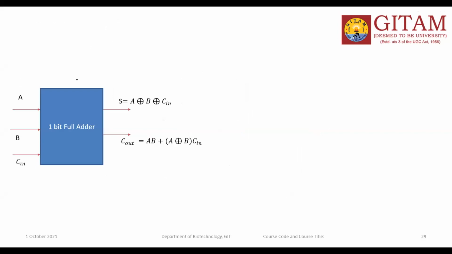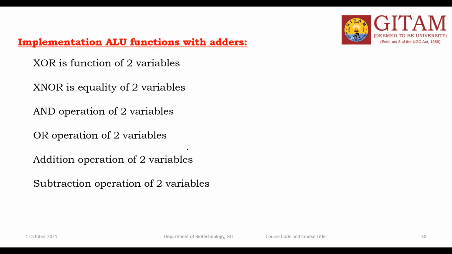So the 1-bit full adder is the component of the 4-bit adder. A, B are the inputs and Cin is the input carry. Then sum is equal to the exclusive OR operation of the 3 inputs, and carry out is equal to AB plus A exclusive OR with B into Cin. So the functions XOR with 2 variables, XNOR with 2 variables, AND operation with 2 variables, OR operation with 2 variables, addition, subtraction, all the functions can be implemented with the ALU with the adders.